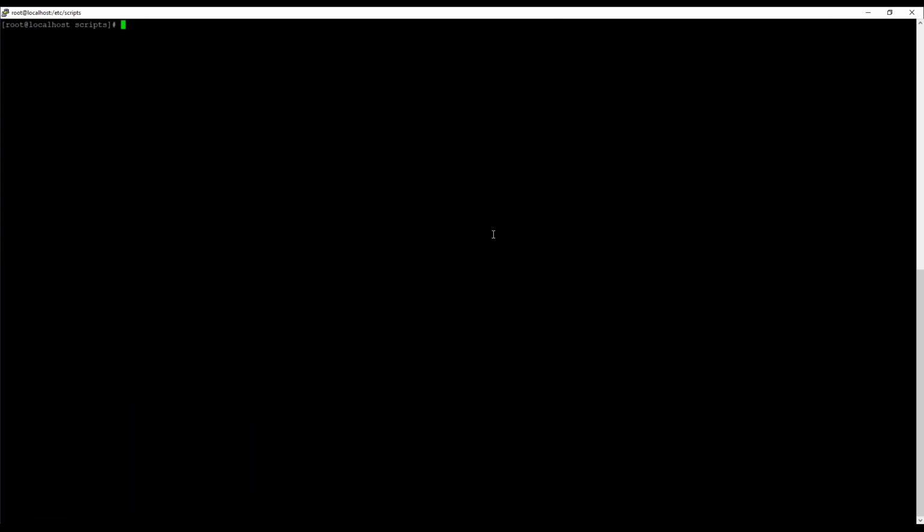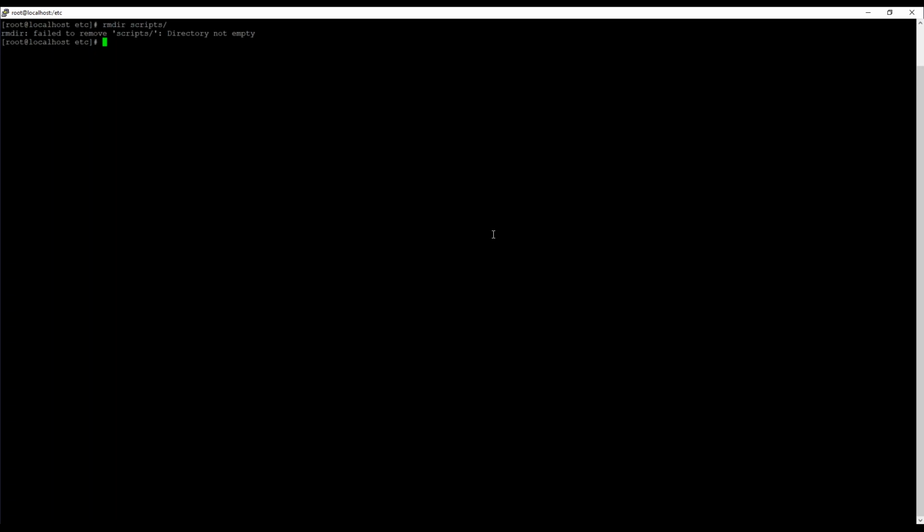Now the next commands we are having are rmdir and rm. Let's go back to the directory. Okay, I'm at the home directory now. Let's go to the etc directory now. So let's start with rmdir on scripts. And as you can see, this is failing as the directory is not empty. As I was mentioning, rmdir can only remove empty directories. So you would first need to remove all the files from that directory, and that's not very useful.